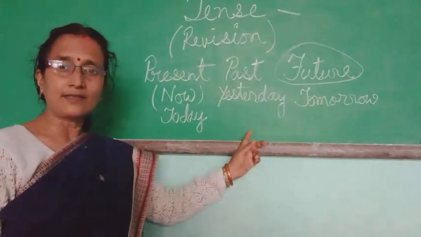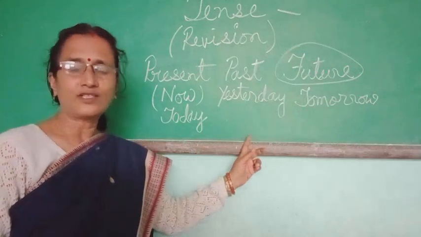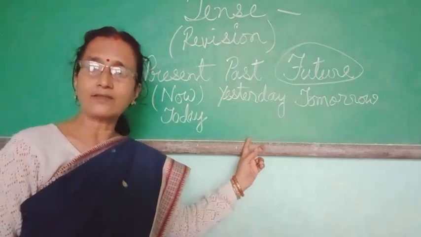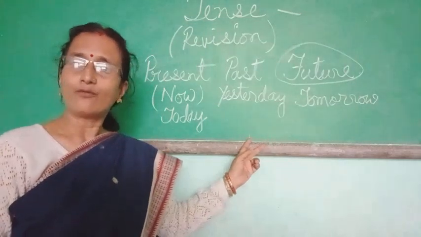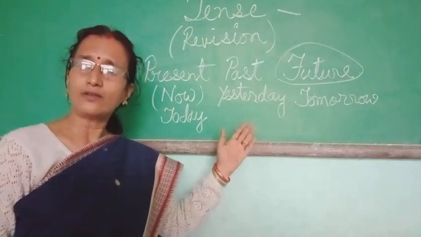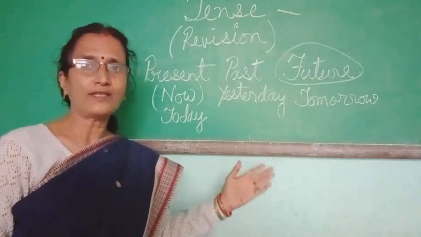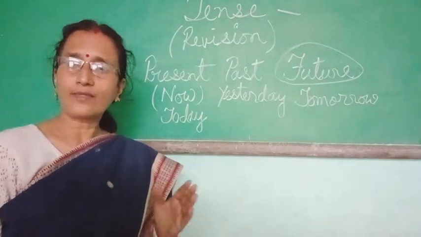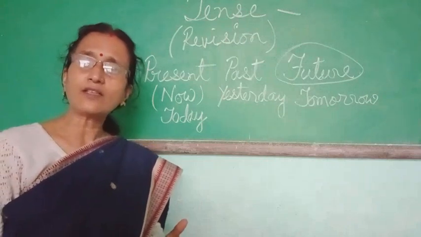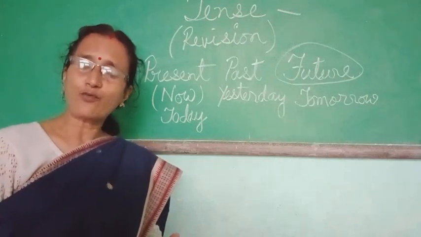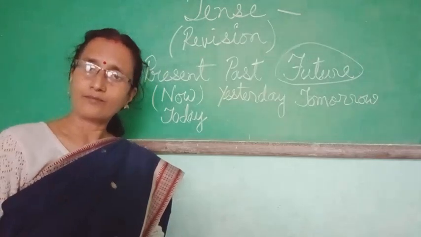Now for past tense, that is simple past, you just say she played, he played. We don't have any differences in them. For he, she, they, we, for all we say played. We played, they played, she played, he played. That means you are using the past form of the verb play.